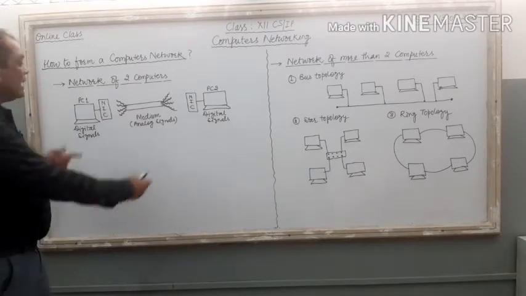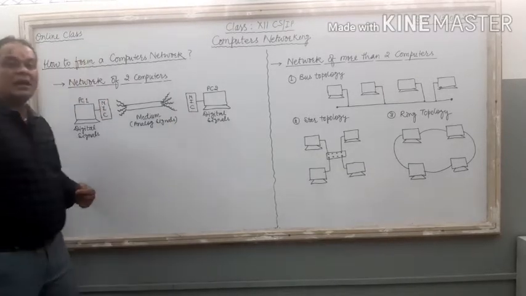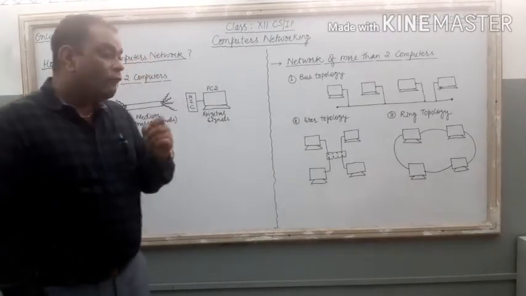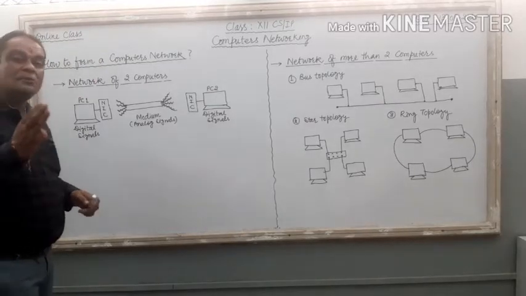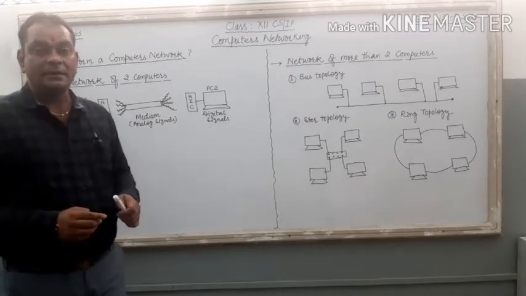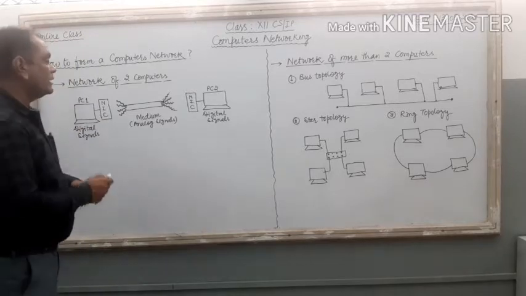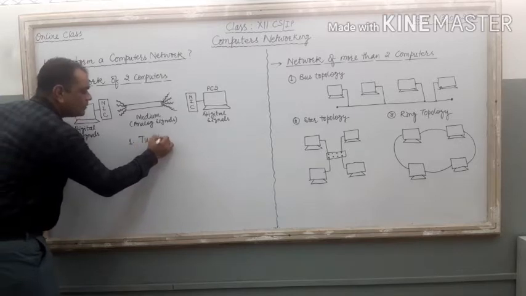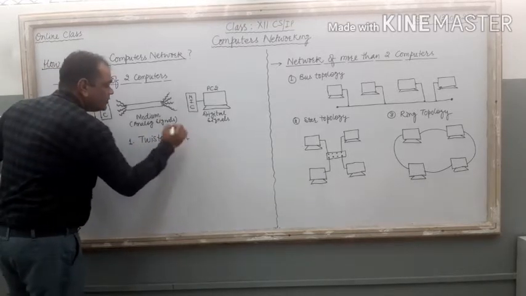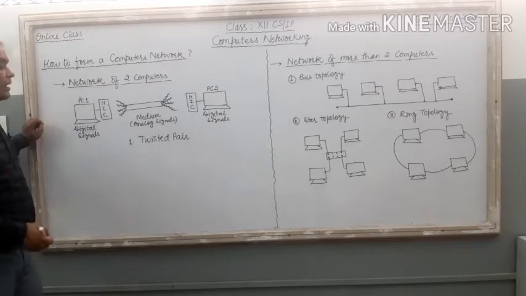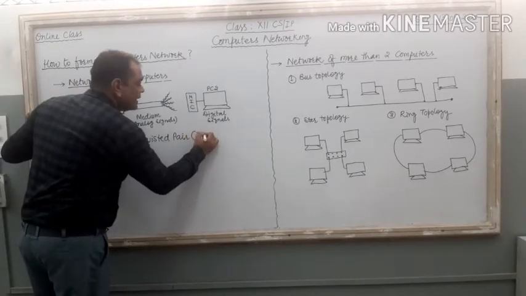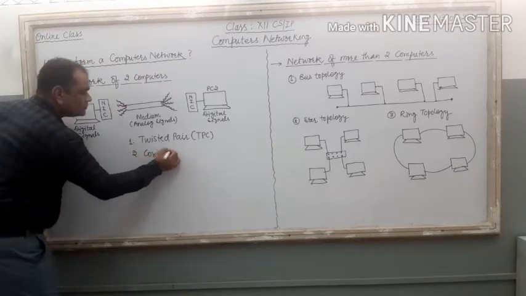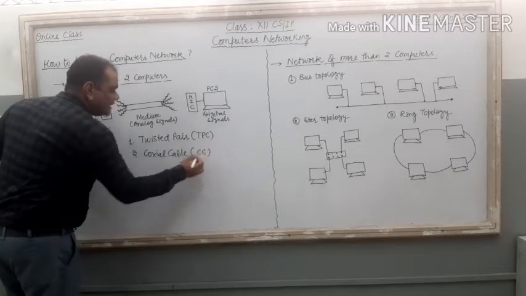So if I want to connect these two PCs with each other, I require a special wire. Clear? There are three different types of wires available in the market for computer networking. The very first, most common wire is twisted pair cable. It is the first type of wire, known as twisted pair, or in general we can say TPC. The second type of wire is coaxial cable, or we can say CC.